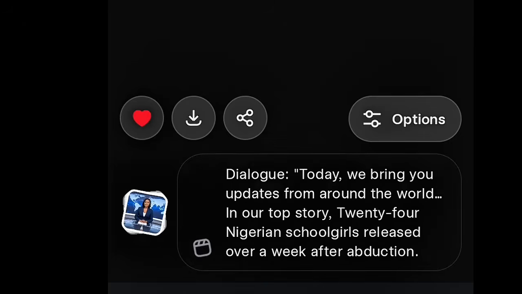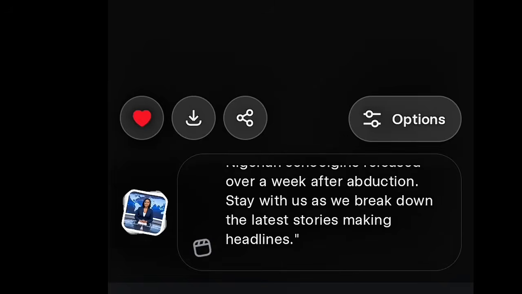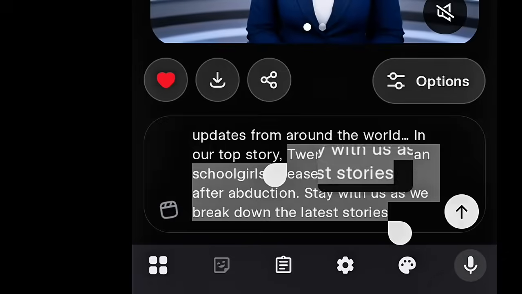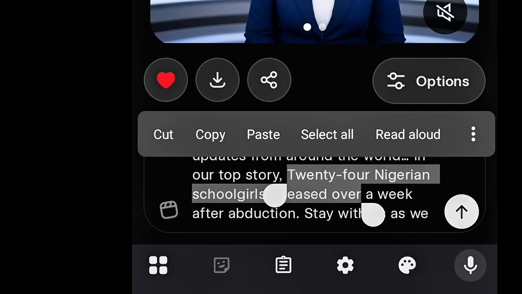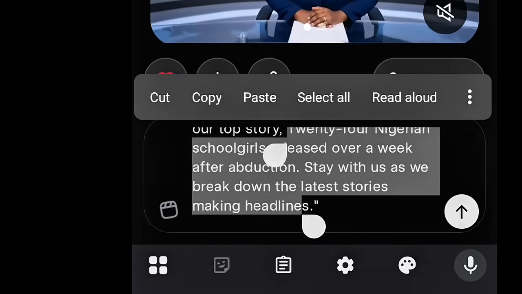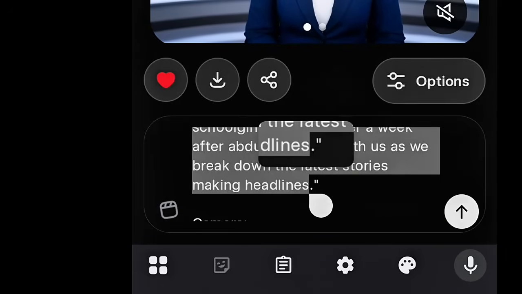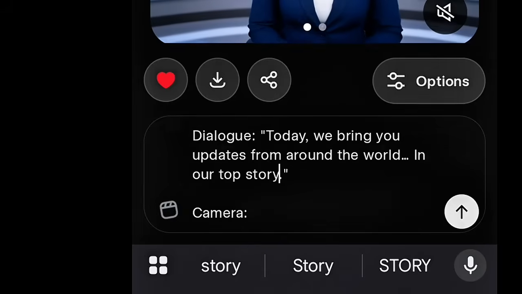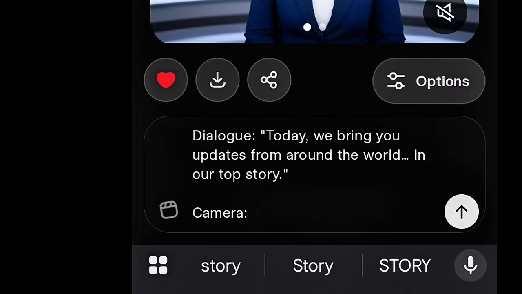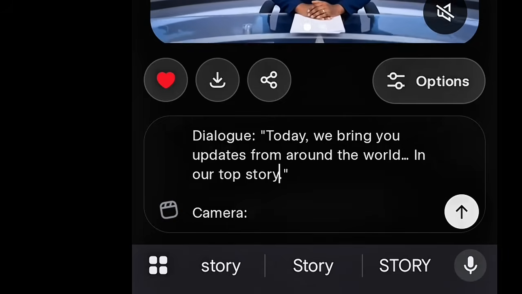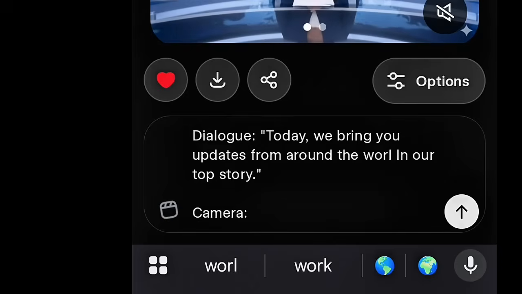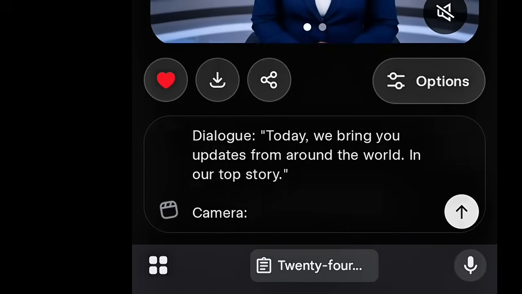So what we need to do here now is to remove so many of this. Let's cut from 20. Let's cut all of this out. So I cut this out. This is just what I wanted to do. You can see how many words I dropped here. Today we bring you this in around the world. Now remove these 3 dots. It will confuse your avatar as well. Leave it without dots.